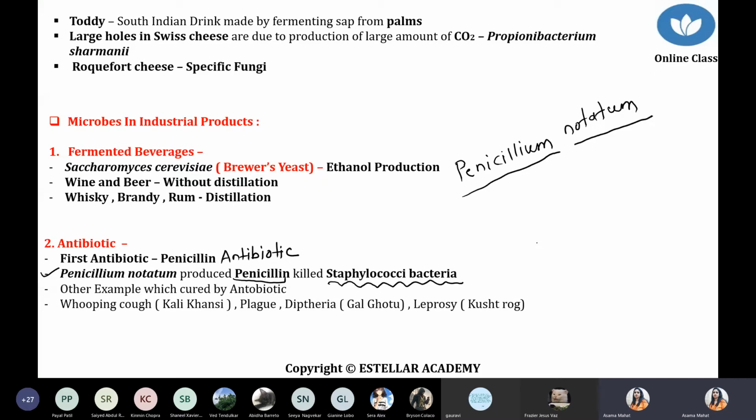Penicillium notatum produces one drug, one chemical, the penicillin antibiotic. And this penicillin antibiotic can kill gram-positive bacteria.